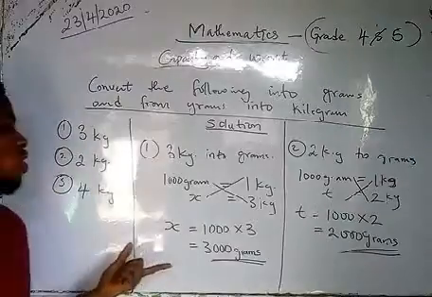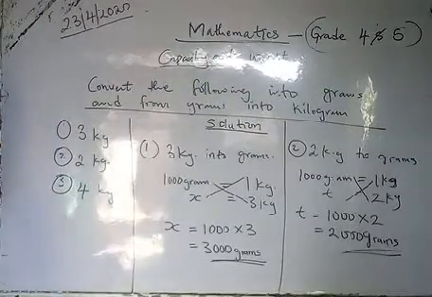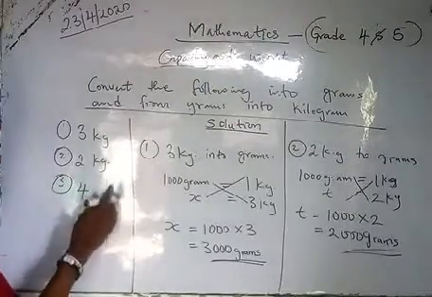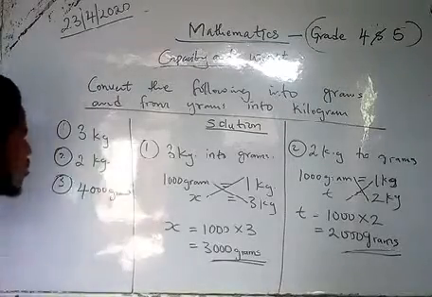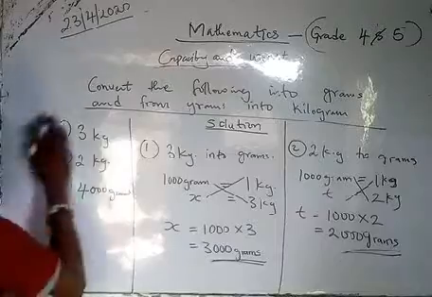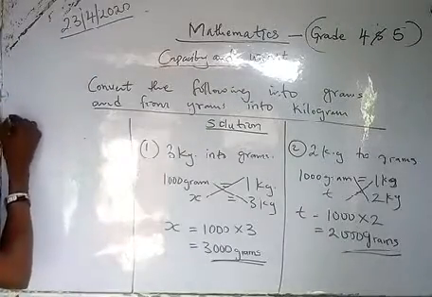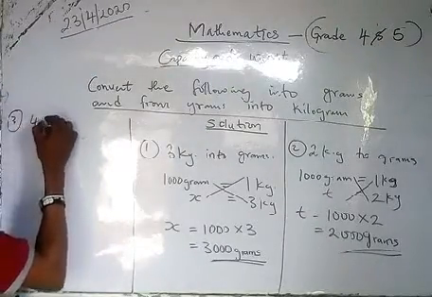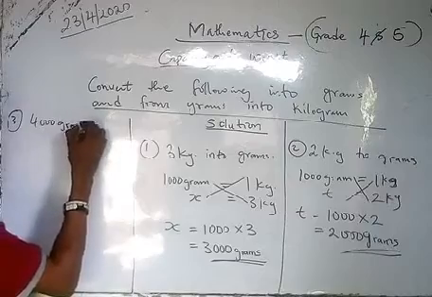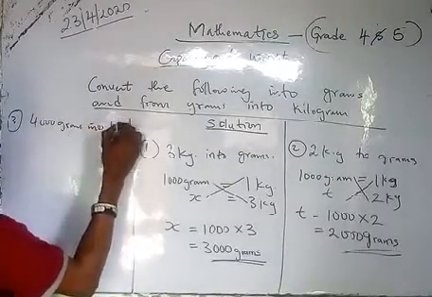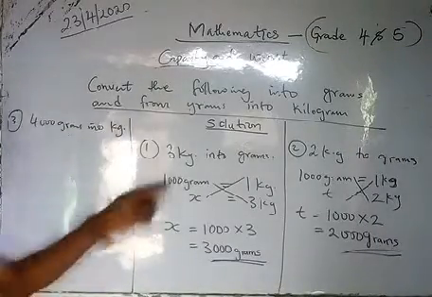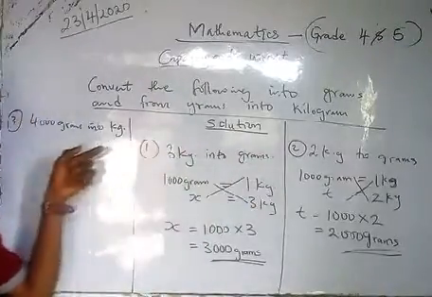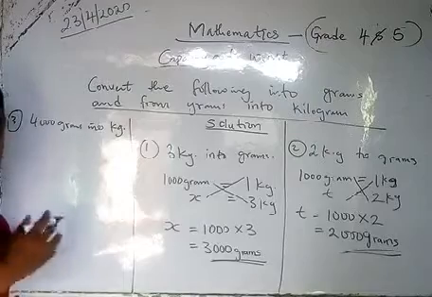So that is the next one we are going to look at now. We are going to change our question 3 into grams so that we can solve it. So let's take our question 3. Question 3: 4000 grams into kg. Now let's see how to convert into kg. We have done from kg to grams. So we want to do grams to kg. That's what we want to check out now.